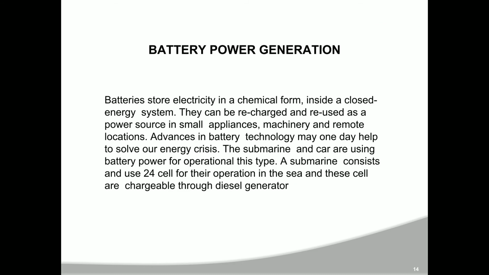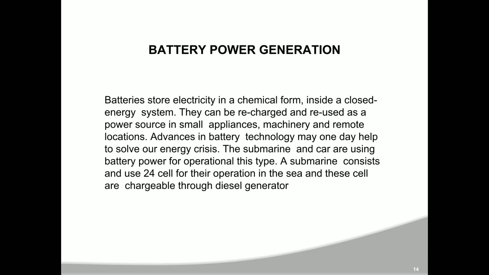Battery power generation. Batteries store electricity in a chemical form inside a closed energy system. They can be recharged and reused as a power source in small appliances, machinery, and remote locations. Advances in battery technology may one day help to solve our energy crisis.